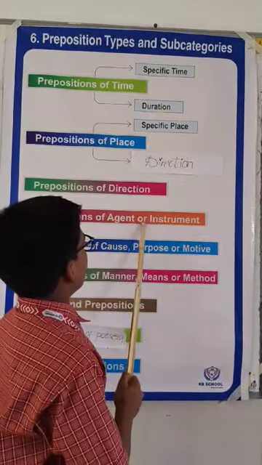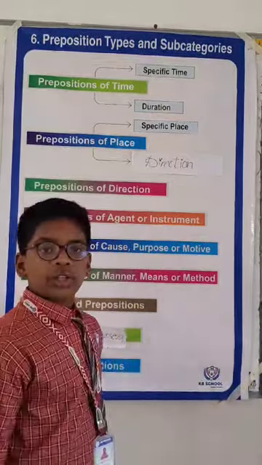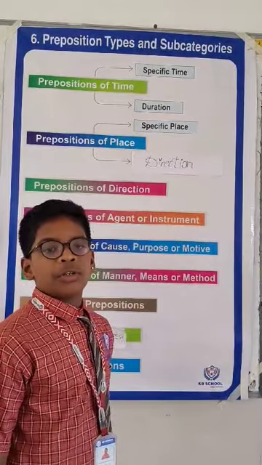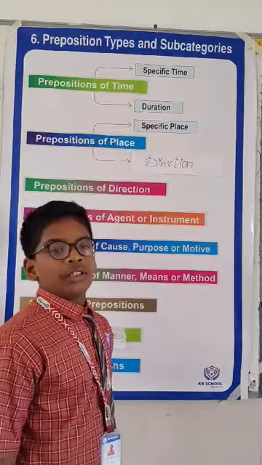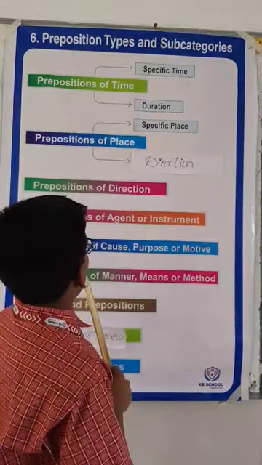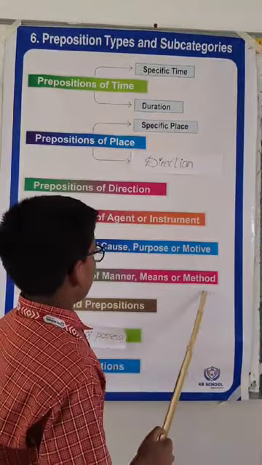Prepositions of agents or instrument. It indicates the person or force responsible for performing an action. Example: through, using. Prepositions of manner, means or method.